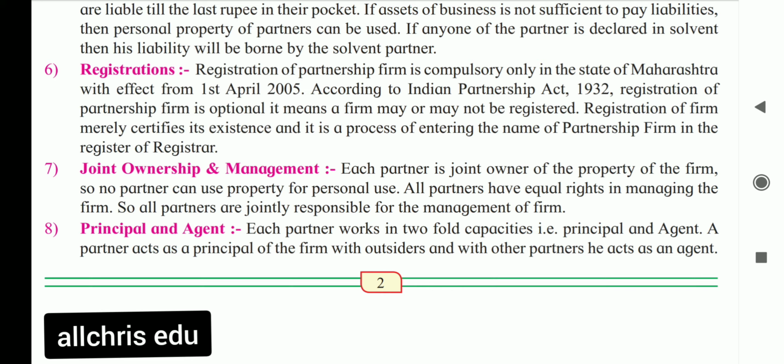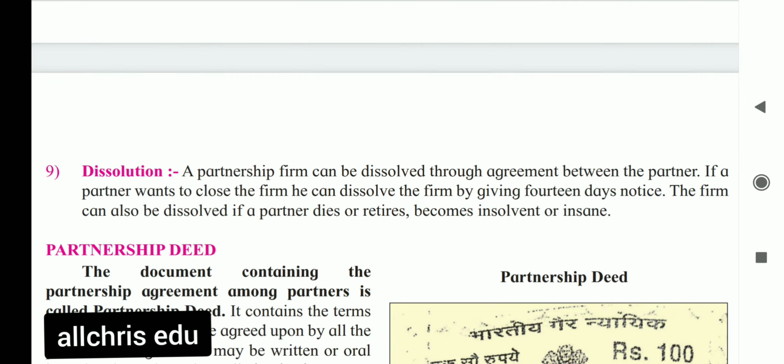A partner is a principal, as well as an agent. A partner acts as a principal of the firm with outsiders, and with other partners he acts as an agent. Let us see one example, then you will understand the meaning.